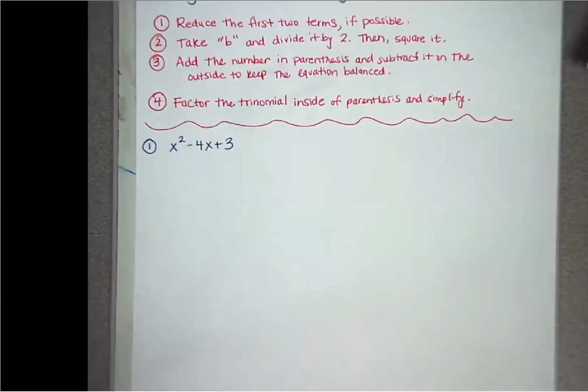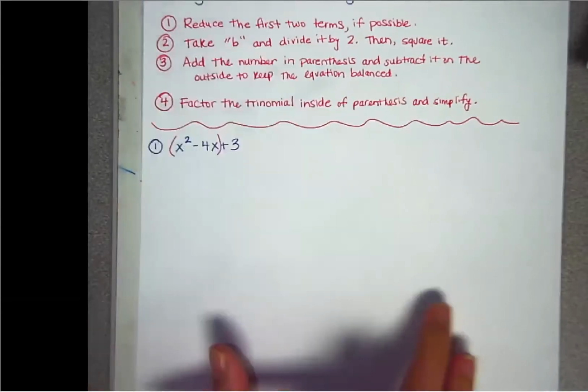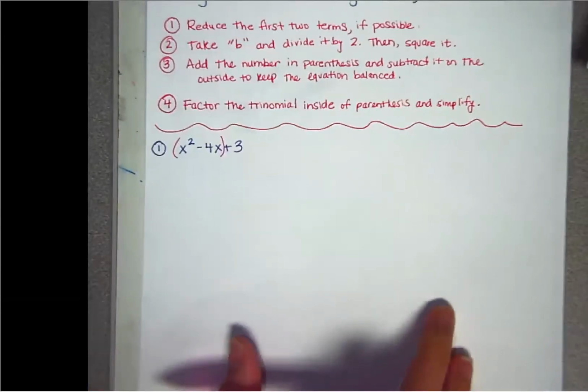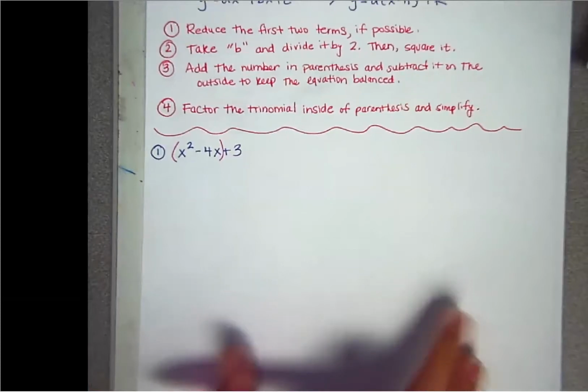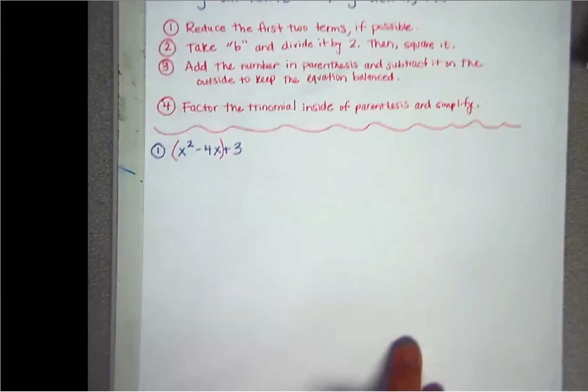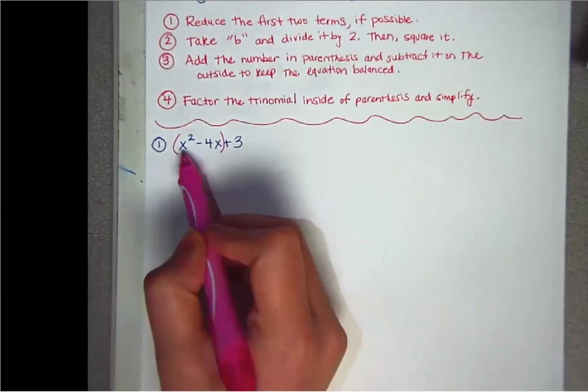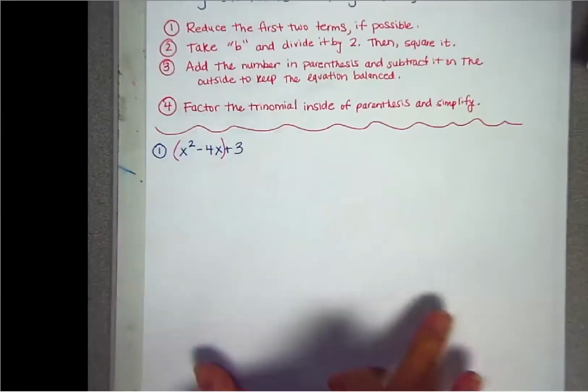Okay, so the first step, and I didn't write this on the steps just because it's part of number 1, but I always want for you to put these 2 in parentheses every single time. And again, this is a method that you have to use on your assignment. If you use another method, it's going to be counted wrong. You have to do completing the square. So first step is reduce those 2. So if there's a number in front of the x squared, you need to reduce it no matter what. This one is just 1x squared, so we can skip that step and move on.